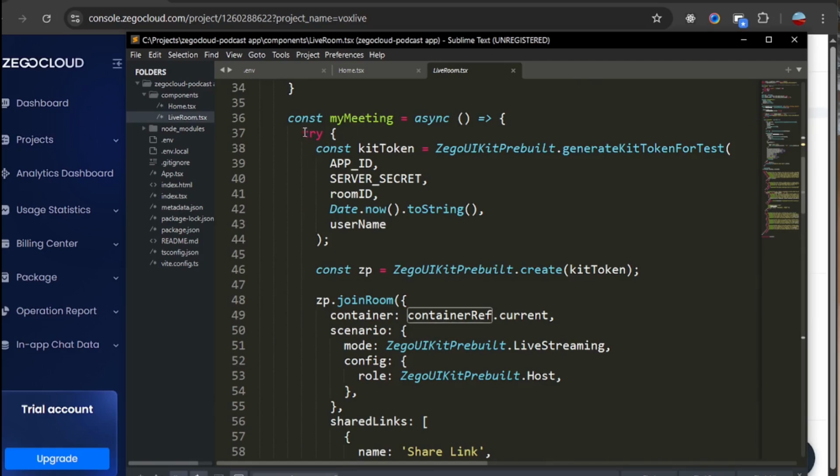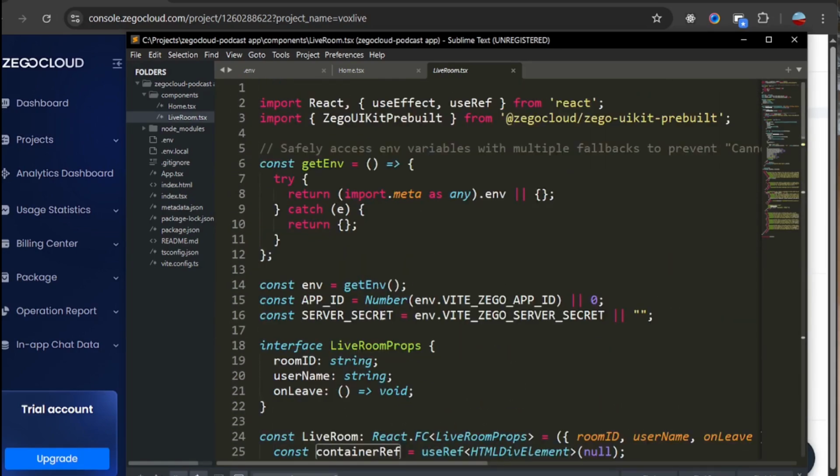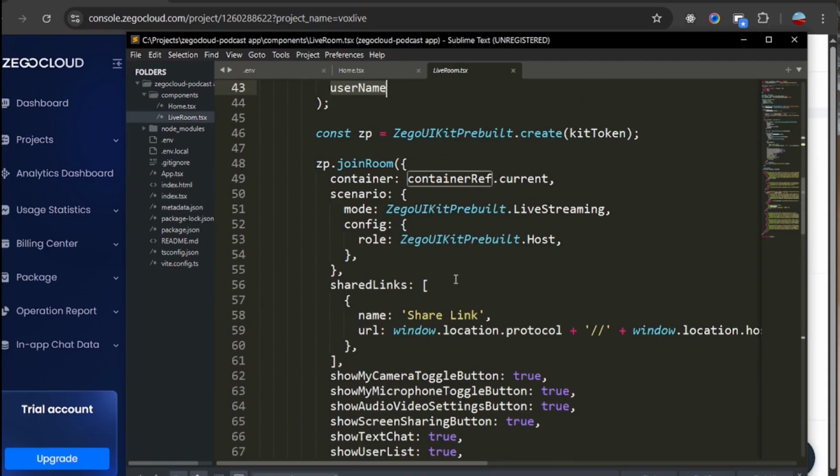And then creating my meeting, I placed the body inside a try and catch block. And then I initialize the ZegoUIKitPrebuilt.generateKitTokenForTest. So app ID that we declared here and assigned, then the server secret, the room ID, and then we have a date, which is the current date, then the username, which the user is going to set in the form.